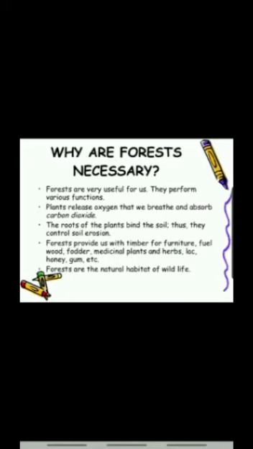It also has many medicinal plants which help us in making medicines and herbs. It also gives us lac, honey, gum, etc. They are also a natural habitat of wildlife, and they also keep our environment cool. How? Because they absorb the carbon dioxide from the atmosphere.